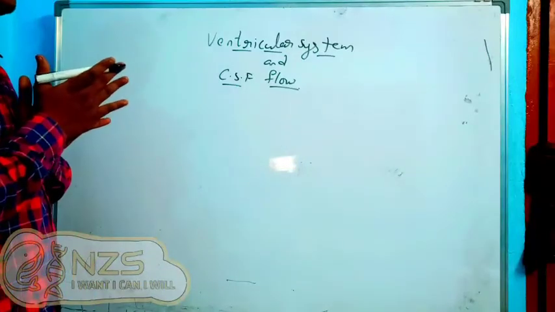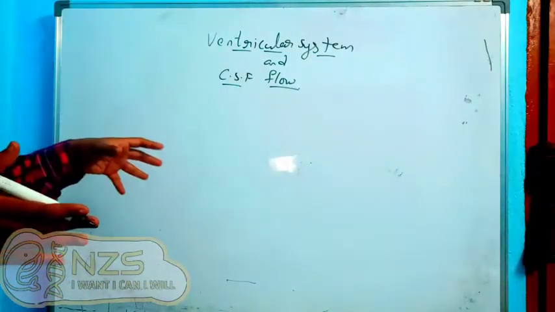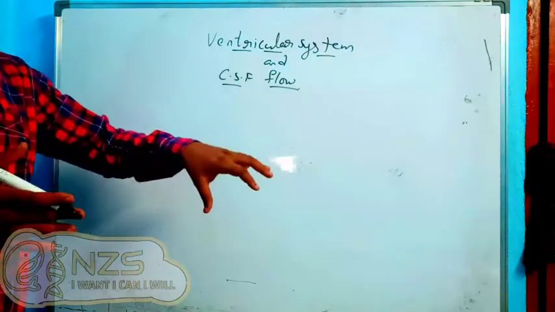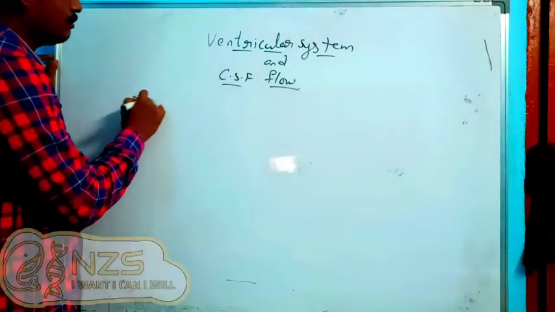Okay. So first point to remember, the cerebrospinal fluid flows inside the CNS and around the CNS. Very important things to be remembered.